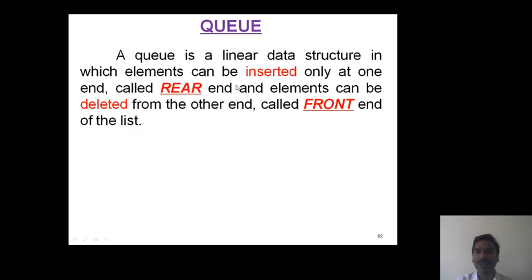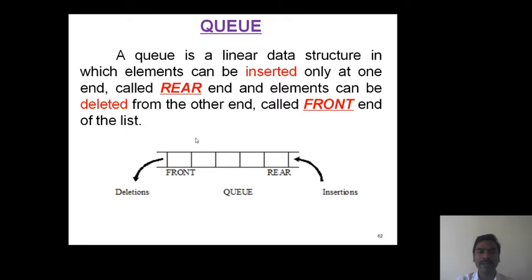So the rear end allows insertion operations, and elements can be deleted from the other end called the front end of the list. So here the front end allows deletion operations. That means both ends are open ends.